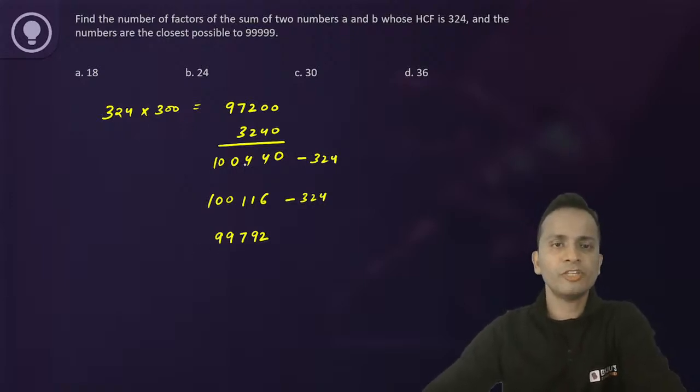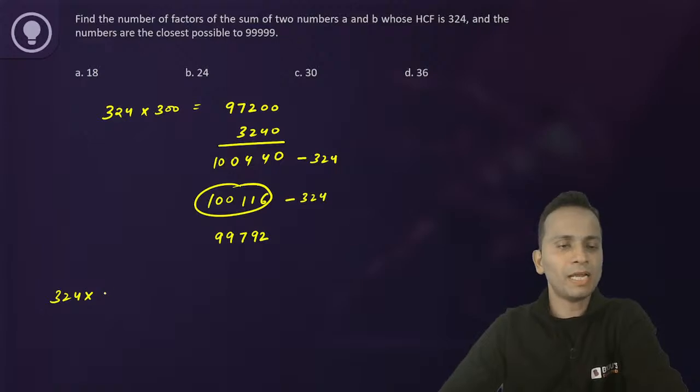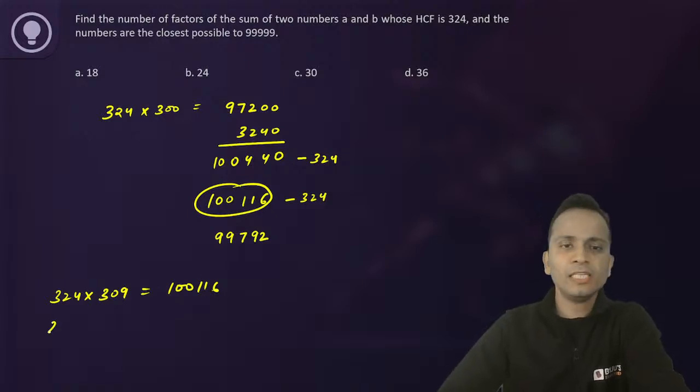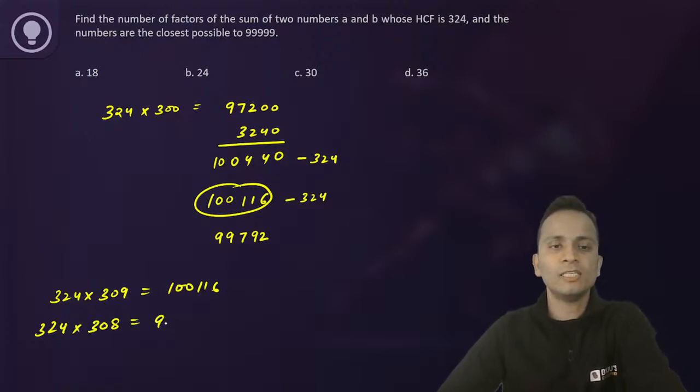So 300, 310, 310 minus 1, 309. So basically this number was 324 multiplied by 309. That was 1,116. Similarly, the next number, one more time we subtracted 1 from it, so 324 multiplied by 308, and that was 99,792. Now we need to find out the sum of these two numbers.